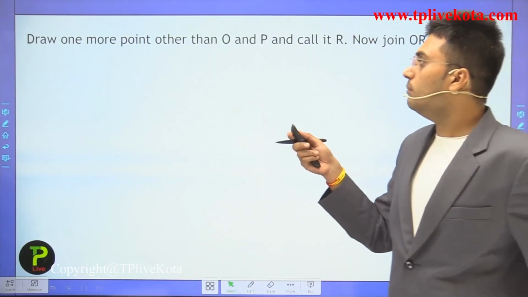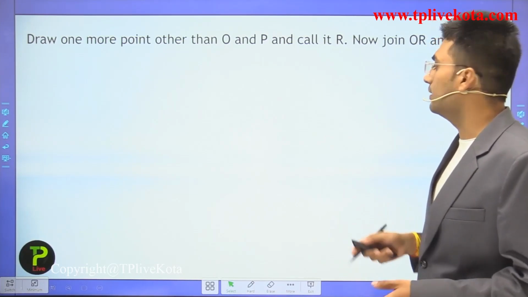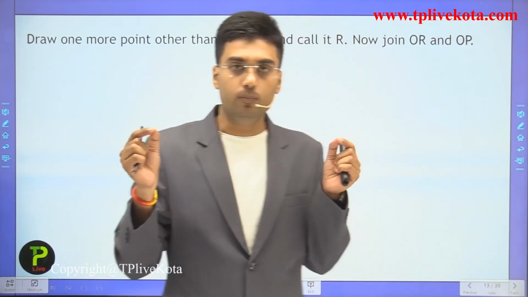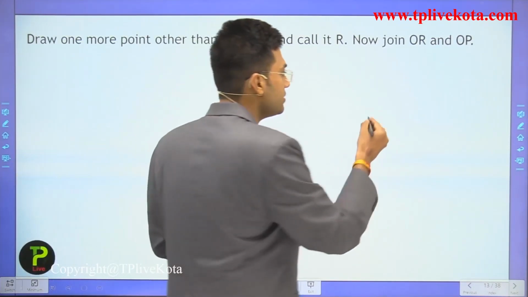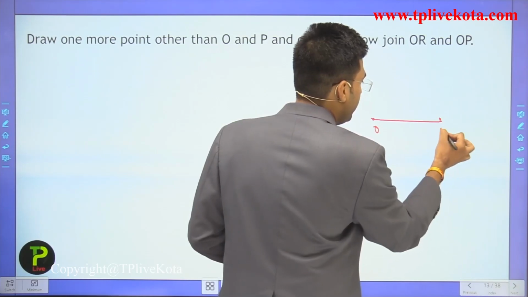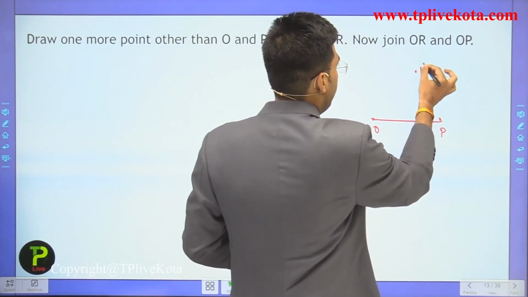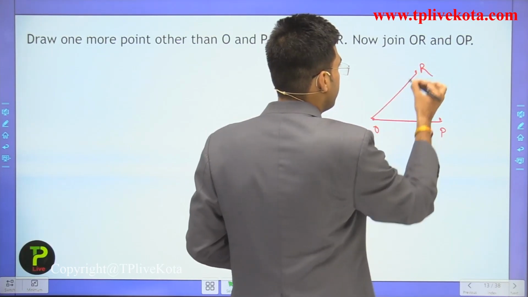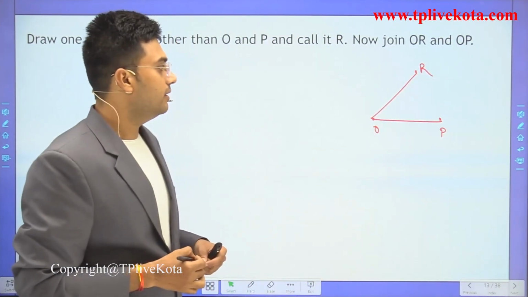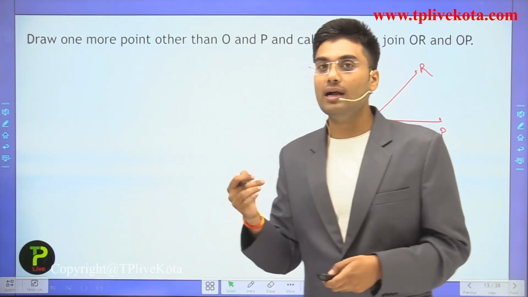So draw one more point other than O and P and call it R. Okay, we have two points O and P. When we join O and P, we get a line segment OP. Now take another point R and join OR. Okay, now what will we get? If you join OR, then what will we get?